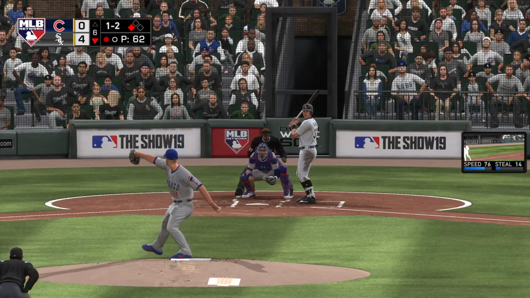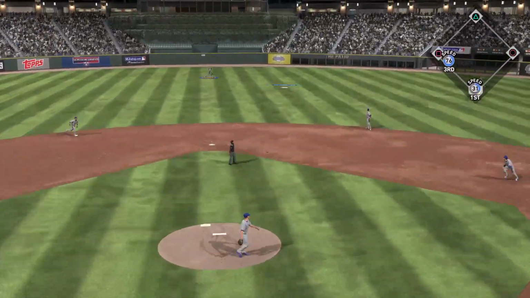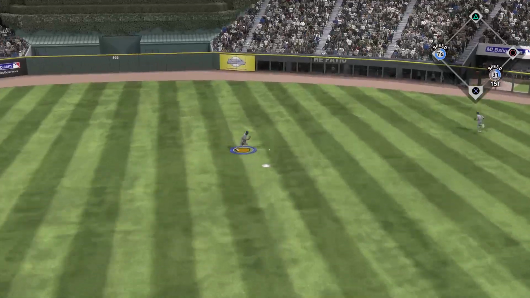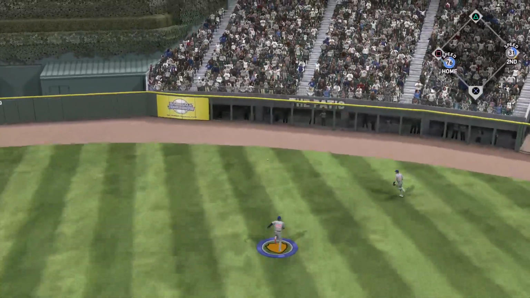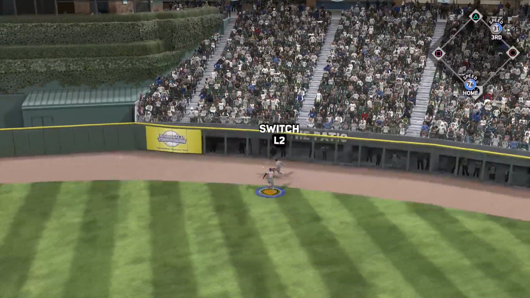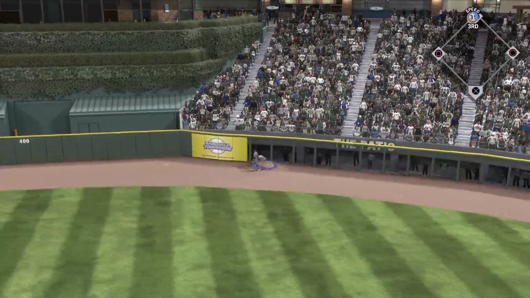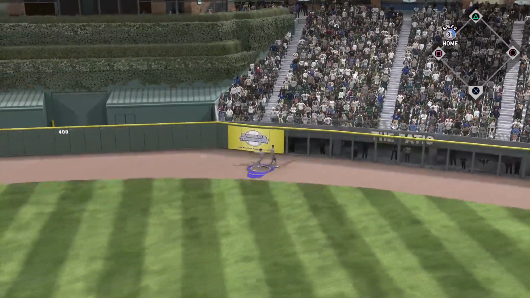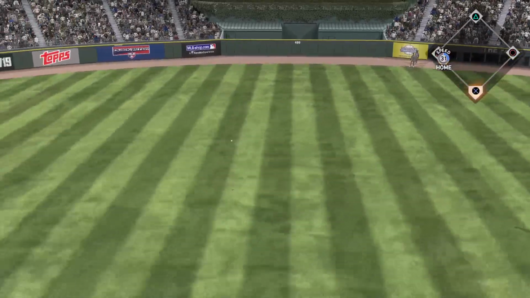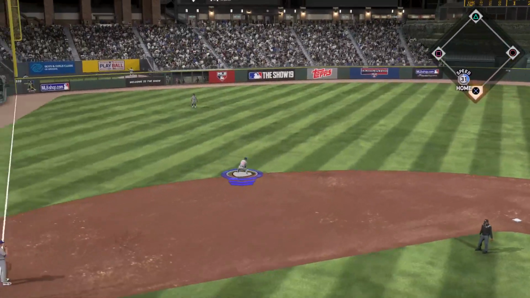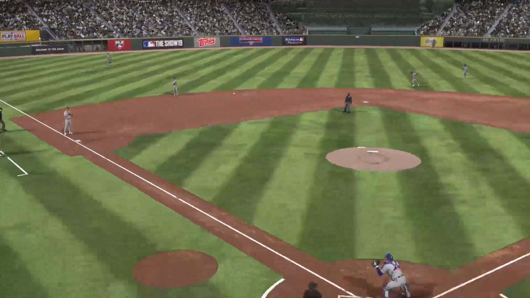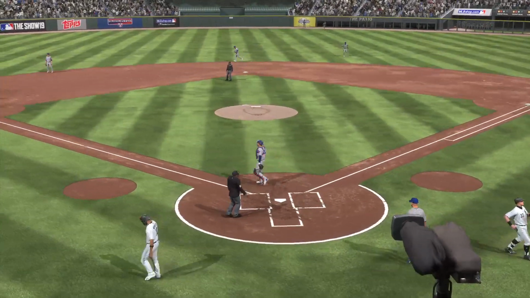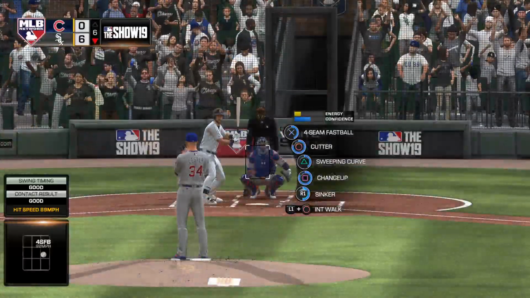The 1-2. Liner toward right center. And that's into the outfield for a 1-out hit. And they'll extend their lead even further as the run from third is in to score. McCann takes the turn at third. He wants it all. He scores. As they pile on, it's now a 6-0 game.